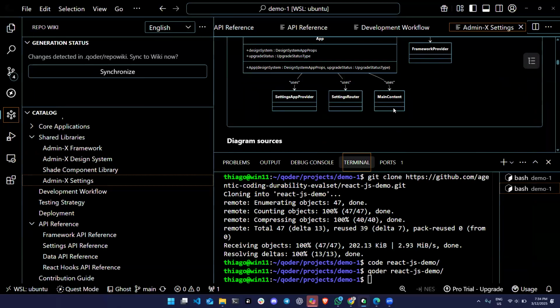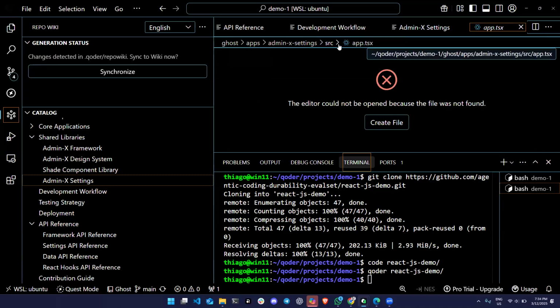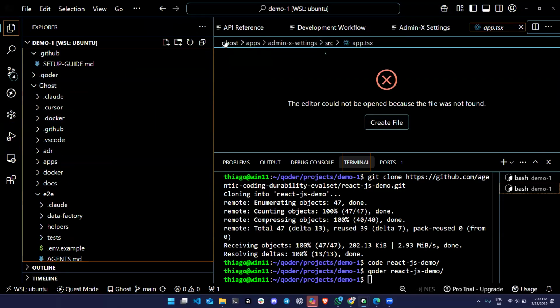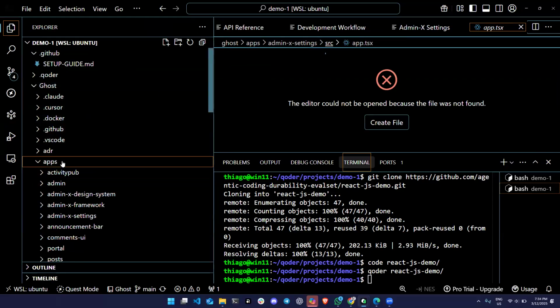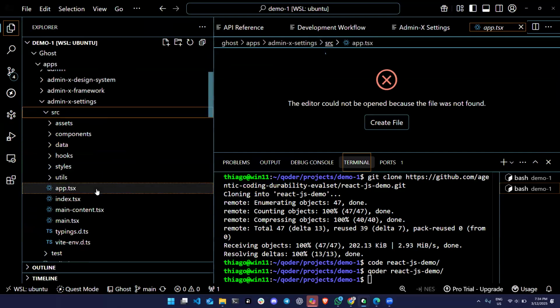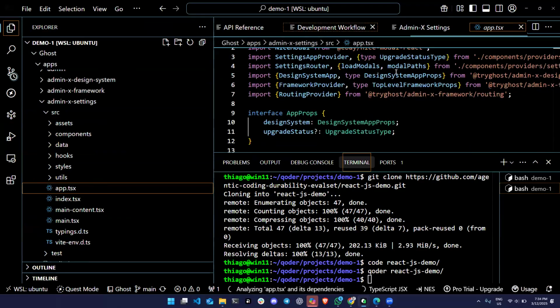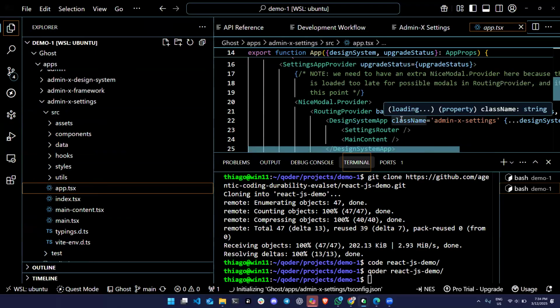It actually gives you the reference. I believe it says where it is, right? The source. So I don't know why it's wrong here. Okay. It's because I created this inside this and it got the path wrong. So if you go here, apps, admin X settings, source, and the app, this is exactly where the code is. And then you can take a look, okay, now I saw the diagram, I understand a little bit more how it works. You can go deeper in the code. Okay? Yeah. Yes?